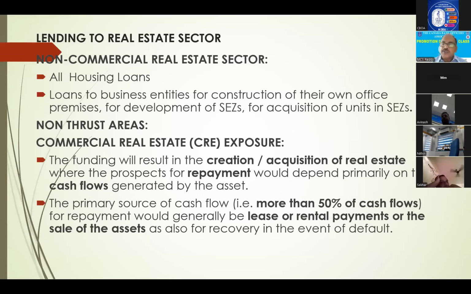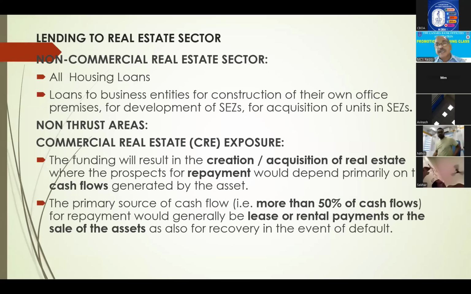Normally, for real estate loans, the definition is creation of additional space on vacant land or on existing construction. If you are giving a loan for creation of additional space on vacant land or on existing construction, it is called a real estate loan. As I told you, real estate is of two types, non-commercial and commercial. So commercial real estate means you are giving a loan for construction purpose only, for creation of additional space.